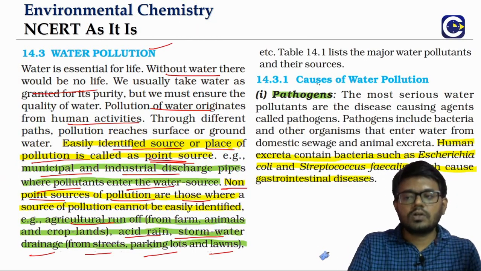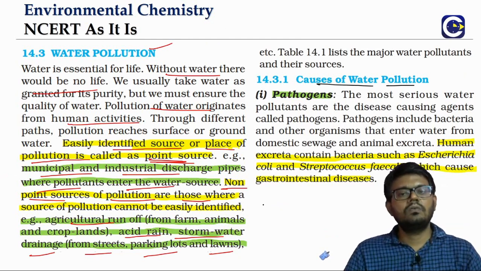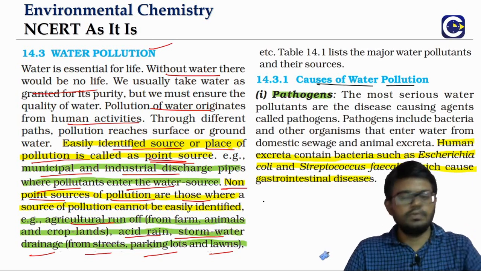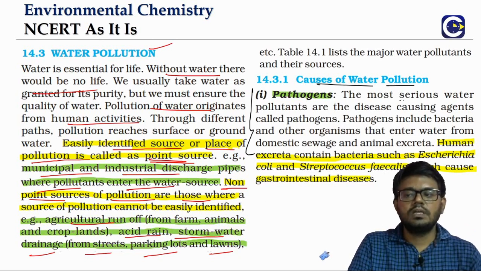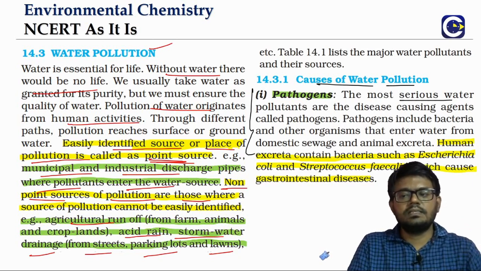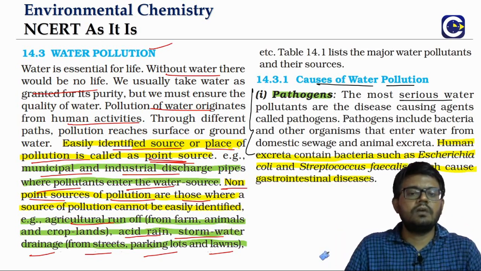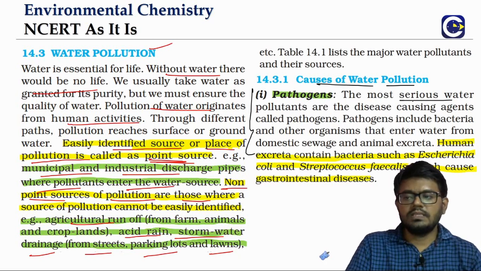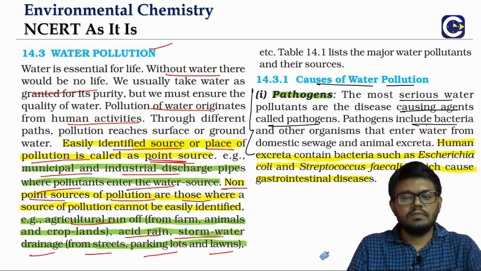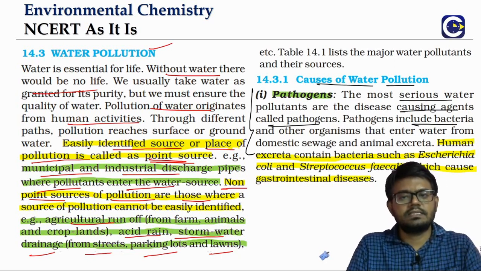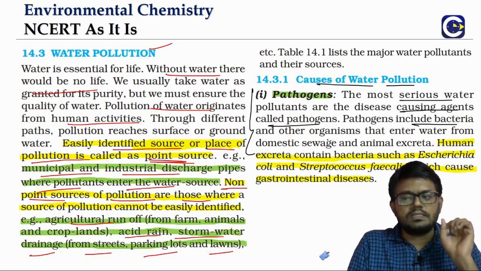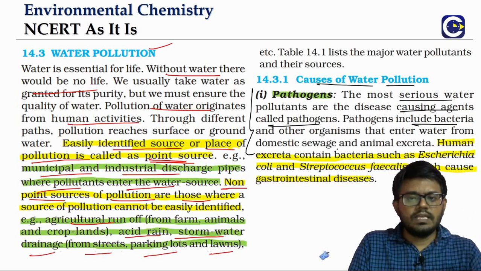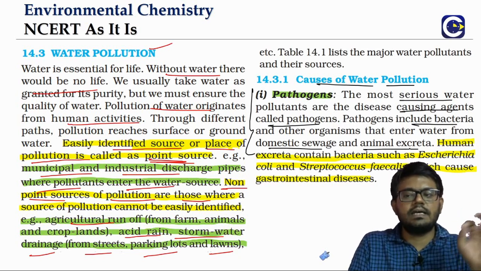If we look at the causes of water pollution, we can look at pathogens and organic waste. We'll go one by one. Pathogens are organisms that can cause harmful effects, disease-causing organisms, whether bacteria or other microorganisms. They mainly come from domestic sewage and animal excreta.